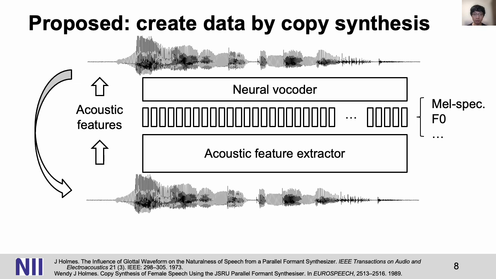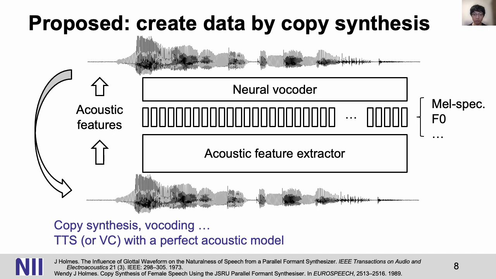It's called copy synthesis because we copy the acoustic features directly from the natural waveform. This process is also called a vocoding process. The copy synthesis data can be considered as data from a TTS system with a perfect acoustic model, but it still contains artifacts from the vocoders. That's why it can be used as the spoofed training data to train the countermeasure.